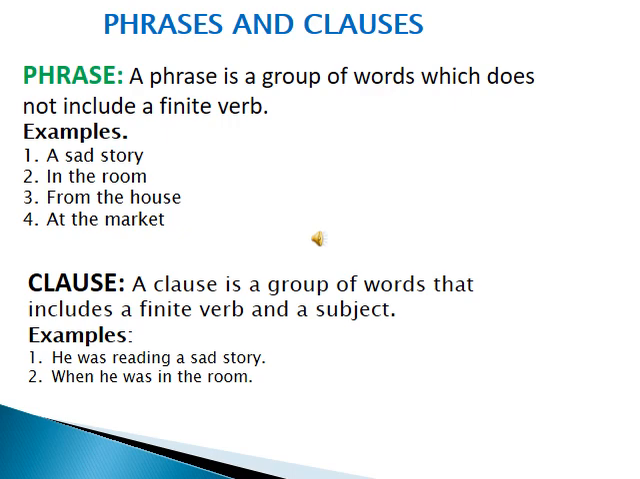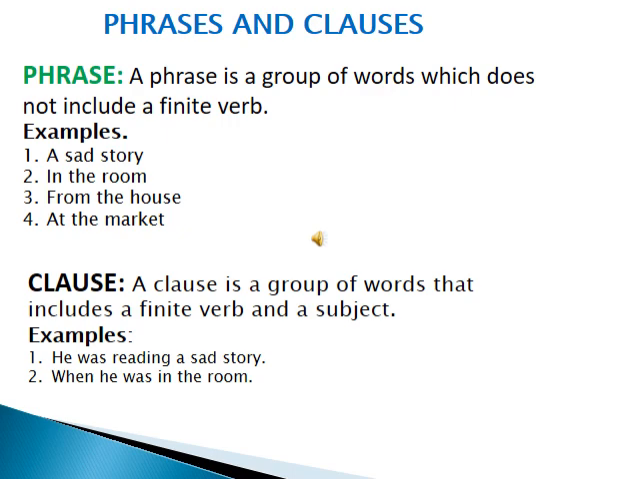Now here is the clause. What is a clause? This is the definition: a clause is a group of words that includes a finite verb and a subject. Means a clause has a subject and a finite verb as well. Here are some examples. Number one, he was reading a sad story. This is a complete sentence. In this sentence it has a subject and a finite verb as well.